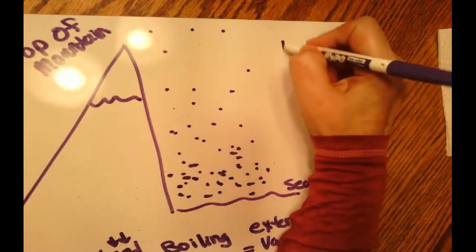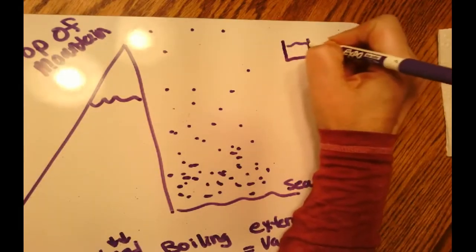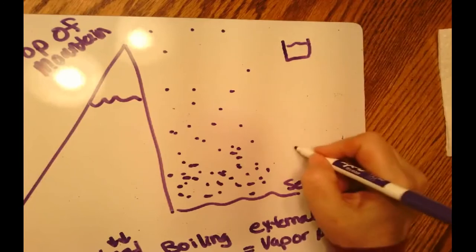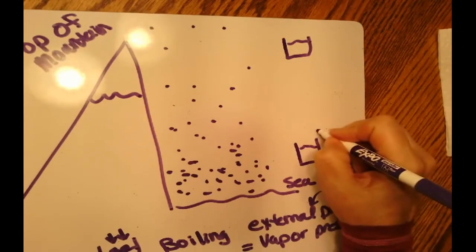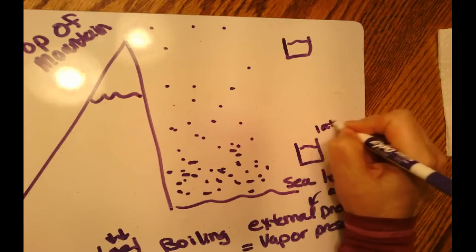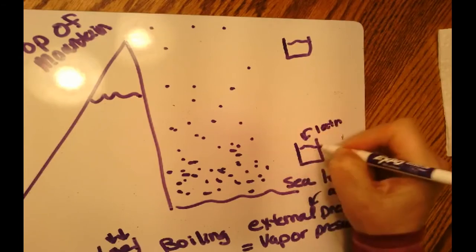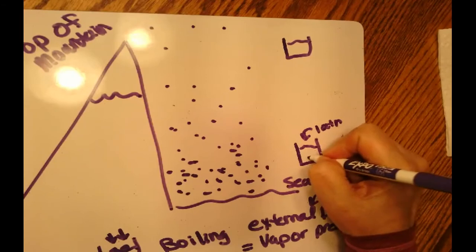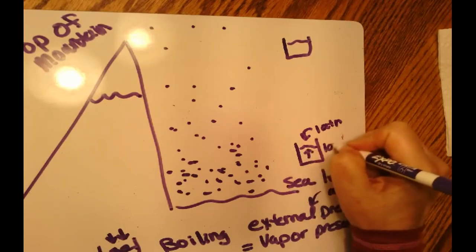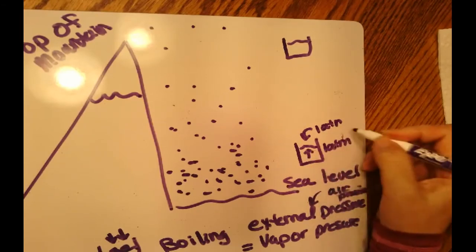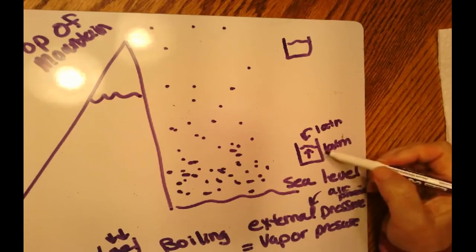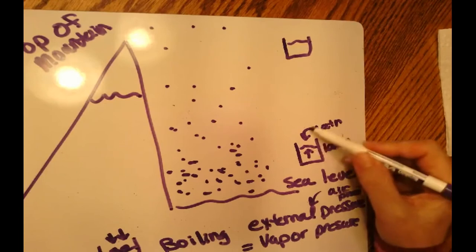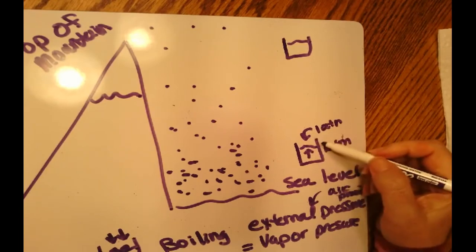So if I have a vapor pressure here, and let's say our external pressure is 1 atm beating down on here, and that holds the water in. That means my vapor pressure is 1 atm, and I need a certain temperature to make this equal.